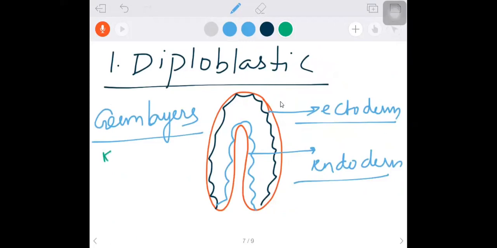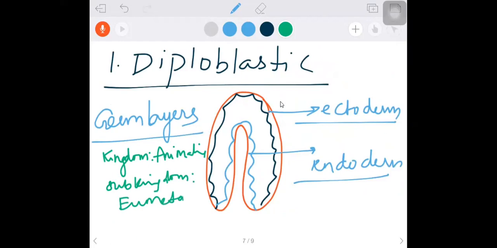Diploblastic, I am writing the hierarchy here. Kingdom Animalia, subkingdom Eumetazoa. Phylum, phyla I am writing. Why? Because there are two phyla.